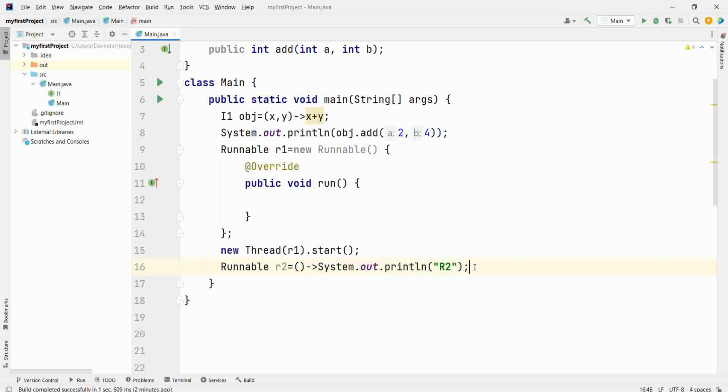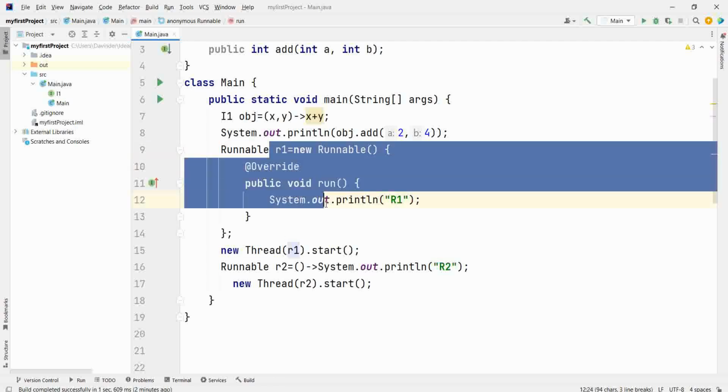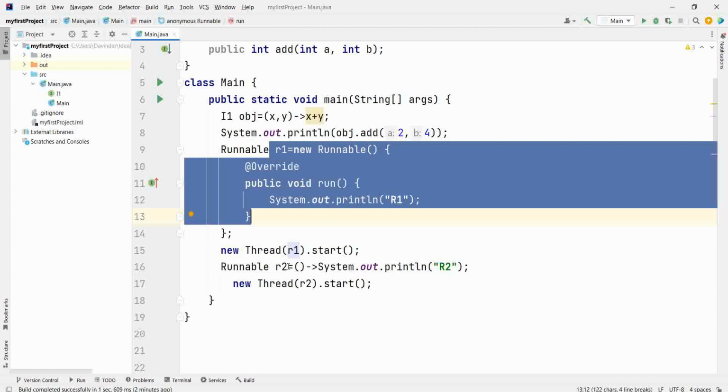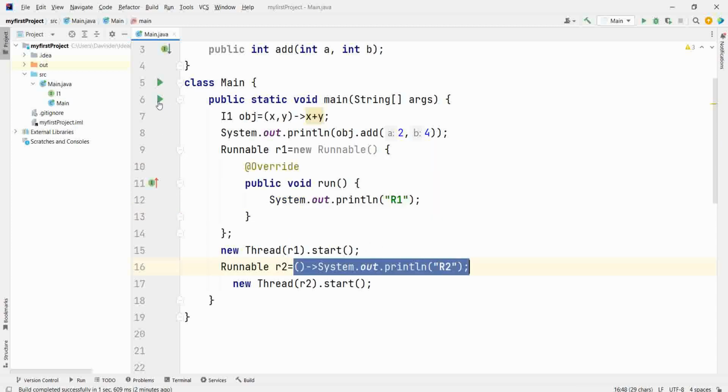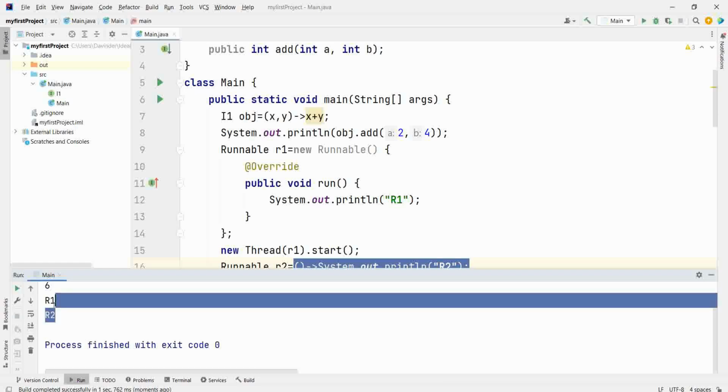Start one more thread, r2 dot start. So these both are same because here I have used an anonymous class and here I have used lambda. Let's run this. See here.